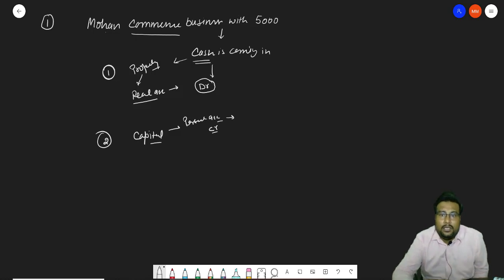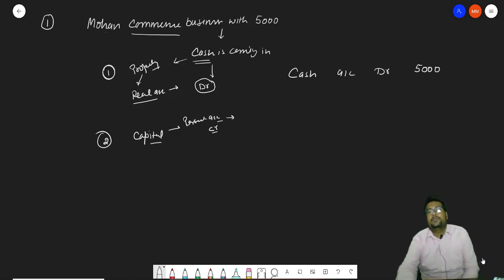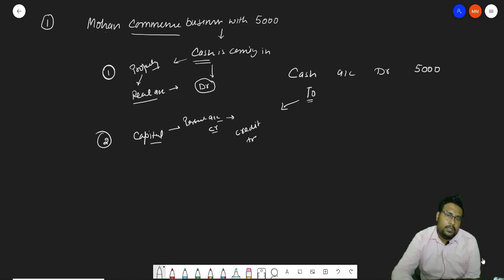Now the entry will be: cash account debit. How much, beta? 5,000. And when we record the credit transaction, we start with the word "To". To whom? Who is giving? Mohan is giving. But here capital is representing Mohan. So: To capital account.